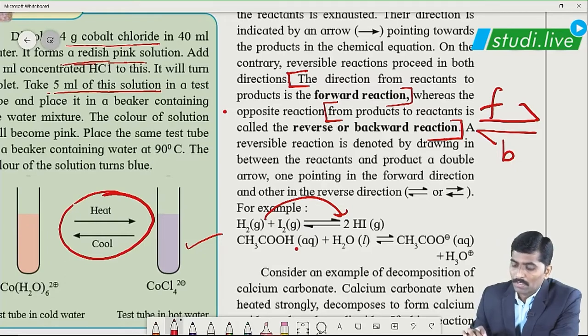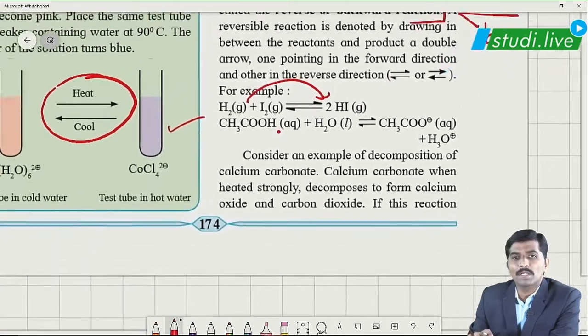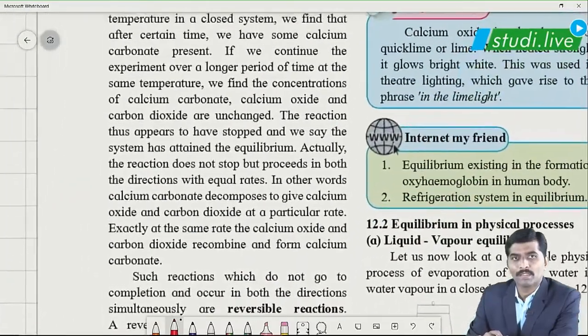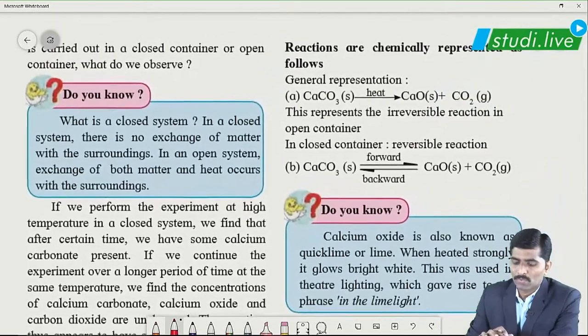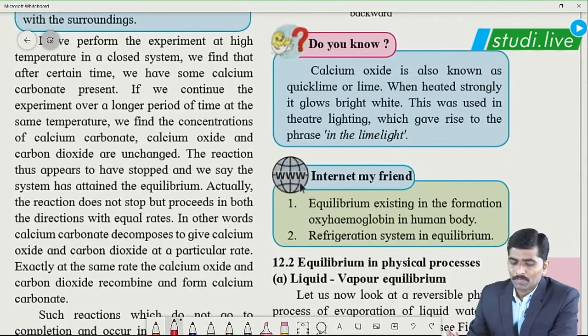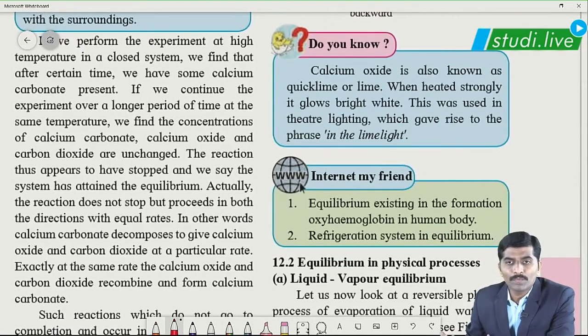Now I hope the difference between reversible and irreversible chemical reactions is very clear to all of you. Then let us move to the next one. In this session, we are going to study equilibrium. Now what is equilibrium? Obviously the word indicates that something is going to be equal, correct? What is going to be equal? Either the concentration or the quantity of a particular state, correct?